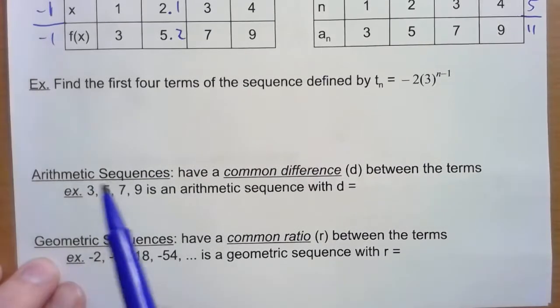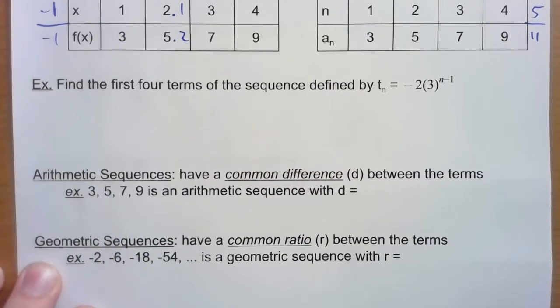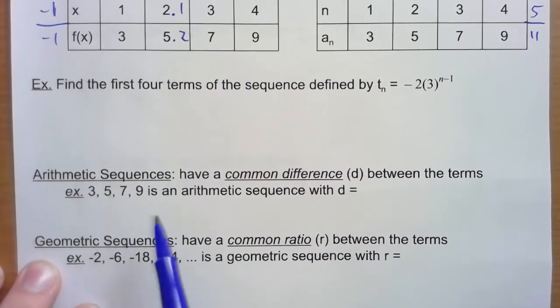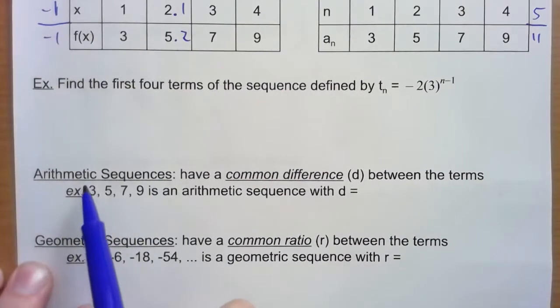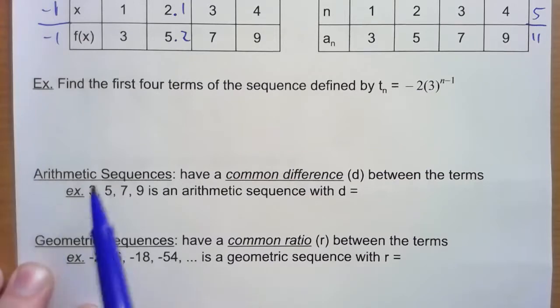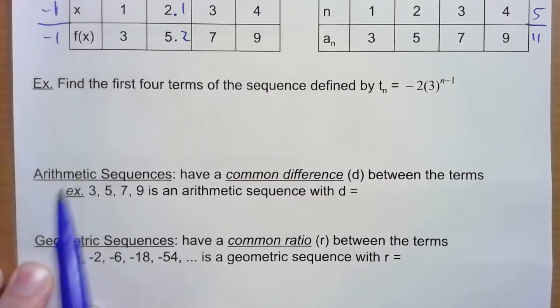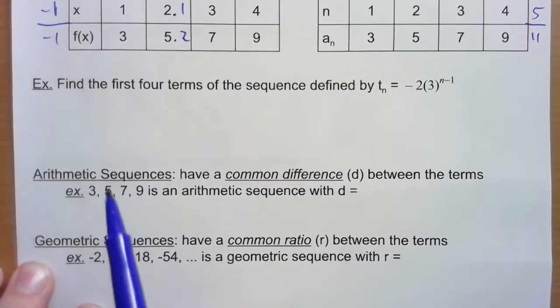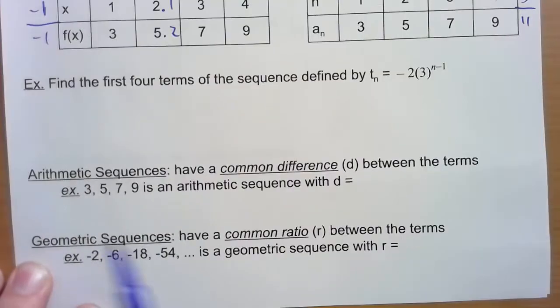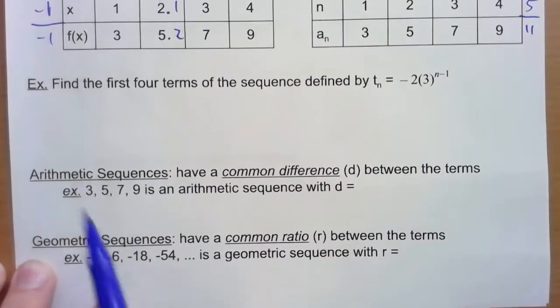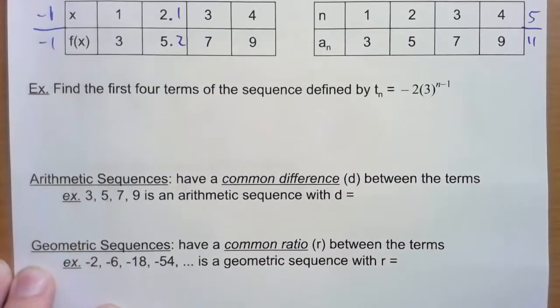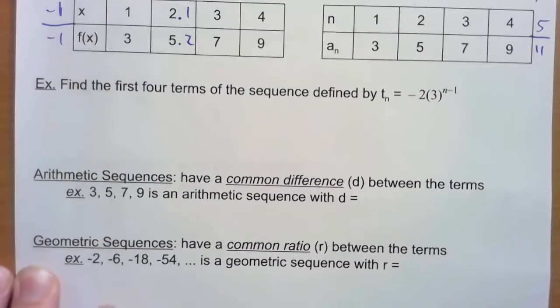All right, and then also take a look at this down here, see if you can make heads or tails of this. We've got a couple special types of sequences. So the 3, 5, 7, 9 we just looked at is called an arithmetic sequence. I know it looks like arithmetic, but it's actually pronounced arithmetic. So that was called an arithmetic sequence. Then there's also going to be geometric sequences. So these sequences have particular kinds of patterns, with either a common difference or a common ratio.